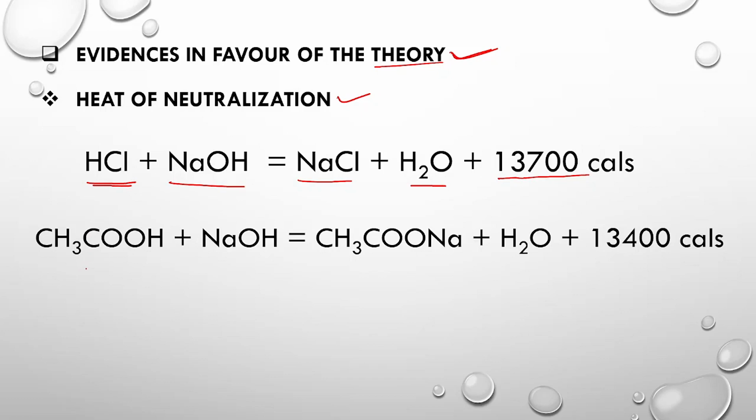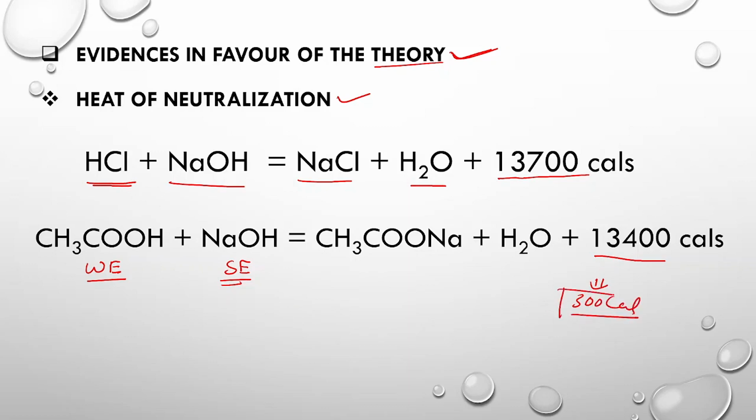Similarly, suppose we take acetic acid, which is a weak electrolyte and dissociates very feebly, and it is reacted with sodium hydroxide, a strong electrolyte as well as a strong base. Then again we get sodium acetate and water, and 13,400 calories will be released. So the difference is 13,700 minus 13,400, around 300 calories.